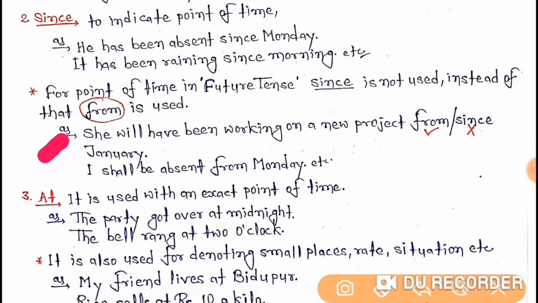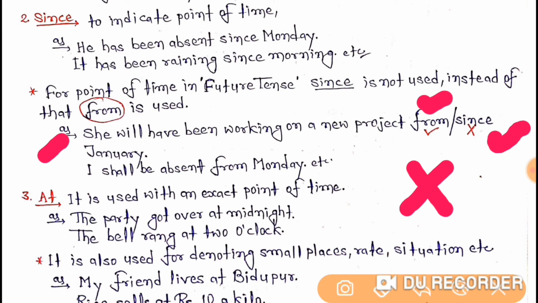Let's see. She will have been working on a new project from and since. I have done both here, from and since January. But here I have just put a cross mark on since, only to make you understand that in future tense we do not use since. In place of since, we use from.